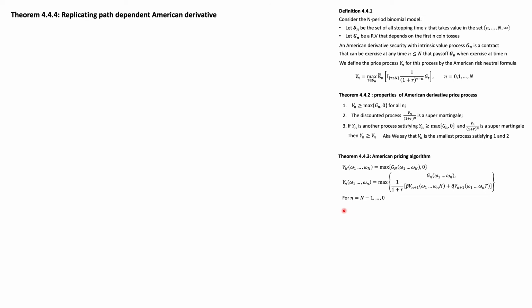So this is essentially theorem 4.4.4, which talks about how we can replicate a path-dependent American derivative. And it's very simple. As we have seen before, we're going to define the delta. If we stand at a given node, the delta is just going to be equal to the value of the American derivative if we flip the coin and get a tail, I'm assuming we're still working in the binomial asset pricing model, minus the value of the option if you get a head, divided by the difference in the value of the stock price, the underlying, as well.